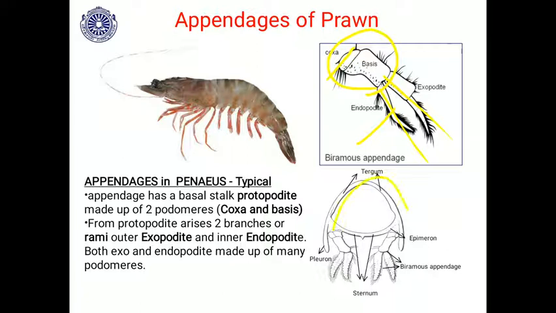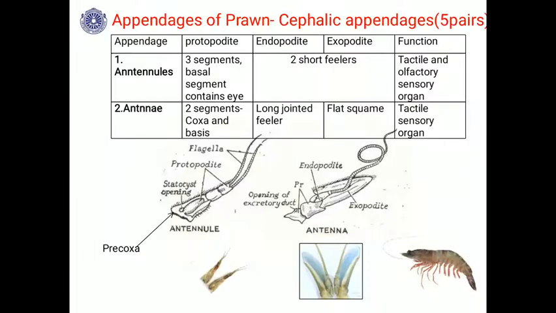This is the dorsal plate, the dorsal exoskeletal plates, terga, and this is the ventral plate, sterna, and this is how these biramous appendages are attached. With the help of the protopodite, they attach to the sternal plates. So they have 2 rami or 2 branches. So that's why it is called biramous appendages. So let us study these appendages one by one.